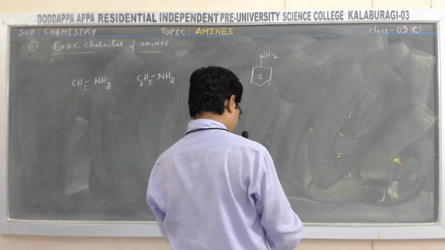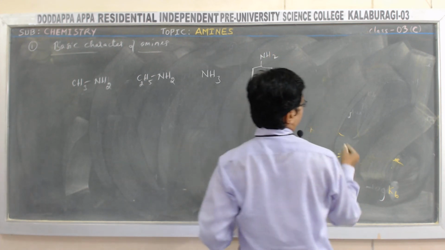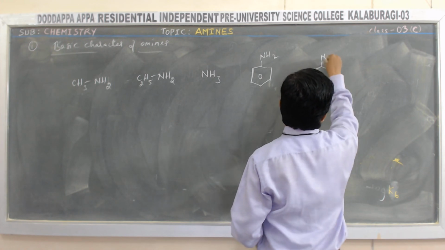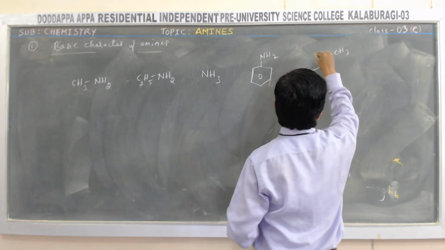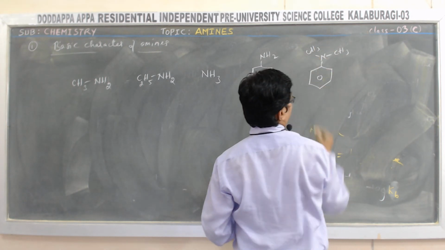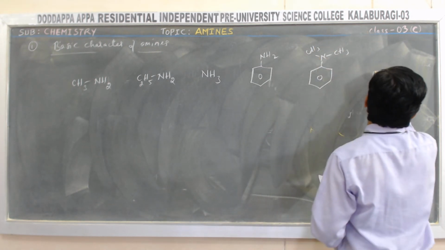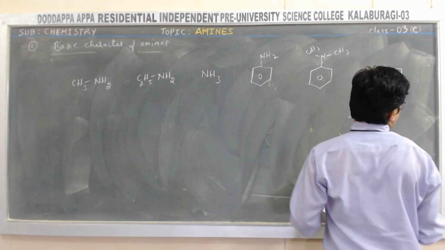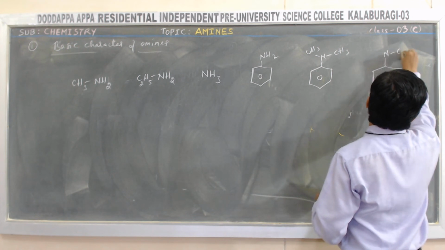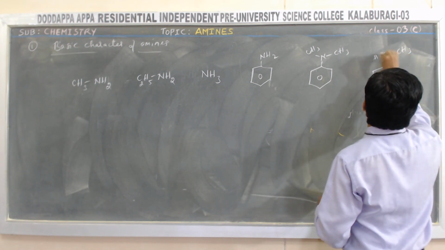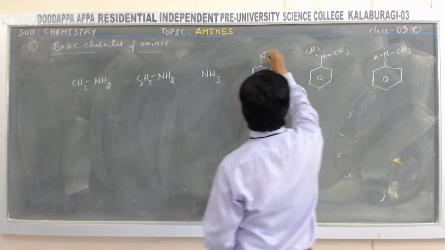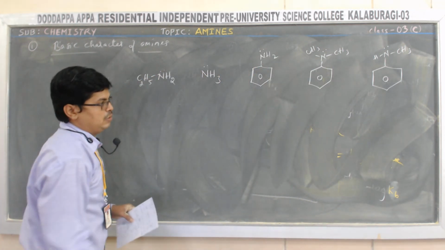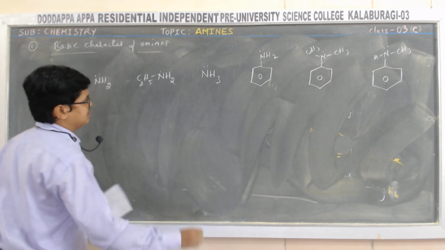Some other examples: N,N-dimethylaniline. Then another example, that is N-methylaniline. See, all of them contain a lone pair of electrons on the nitrogen. Now these are the examples I have taken.